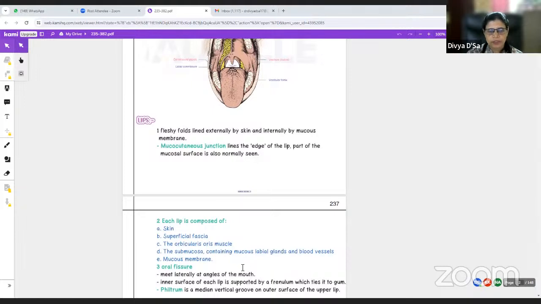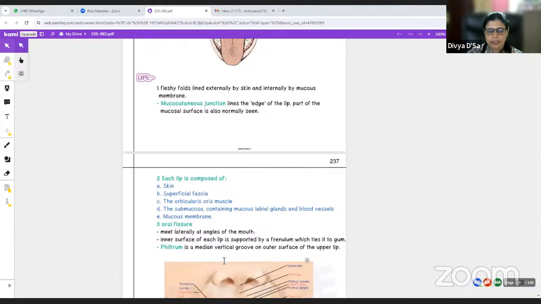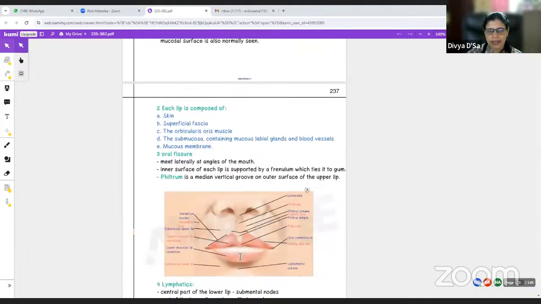What is the structure of the lip? It has the skin, superficial fascia, and beneath that the muscle, the orbicularis oris. Then the submucosa, which contains the mucosal labial glands as well as blood vessels, and the mucous membrane. The oral fissure meets at the lateral angles of the mouth. The inner surface of each lip is supported by a frenulum, which ties it to the gums. When we pull the lip, we can see the frenulum, the mucosal fold.